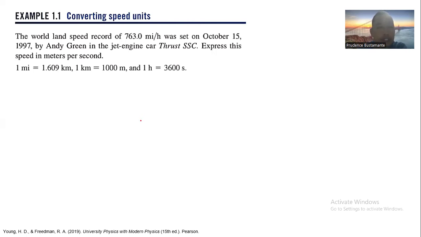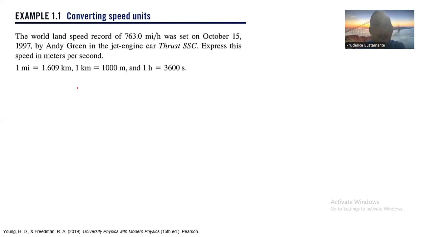Today we're going to answer examples in Chapter 1, Units, Physical Quantities, and Vectors in University Physics with Modern Physics, 15th edition of Young and Freedman. So this is entitled Converting Speed Units. It talks about conversion, how to do conversion.